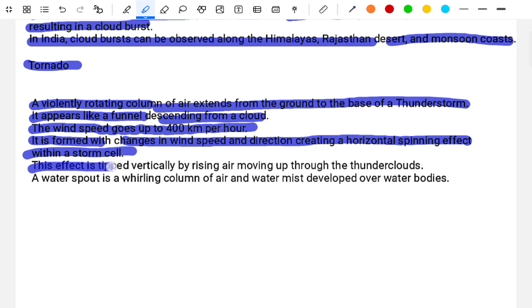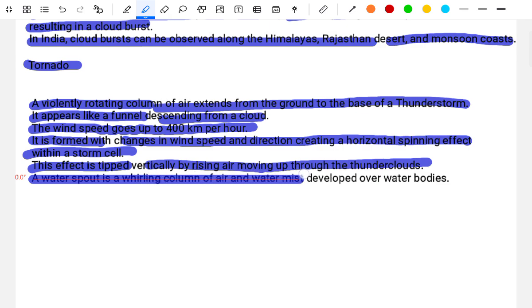This effect is tilted vertically by the rising air moving up toward the thunderclouds. A waterspout is a whirling column of air, water, and mist developed over water bodies.